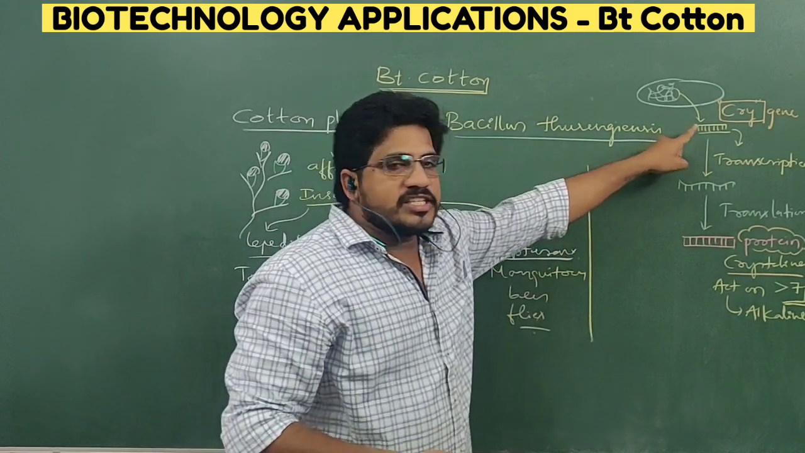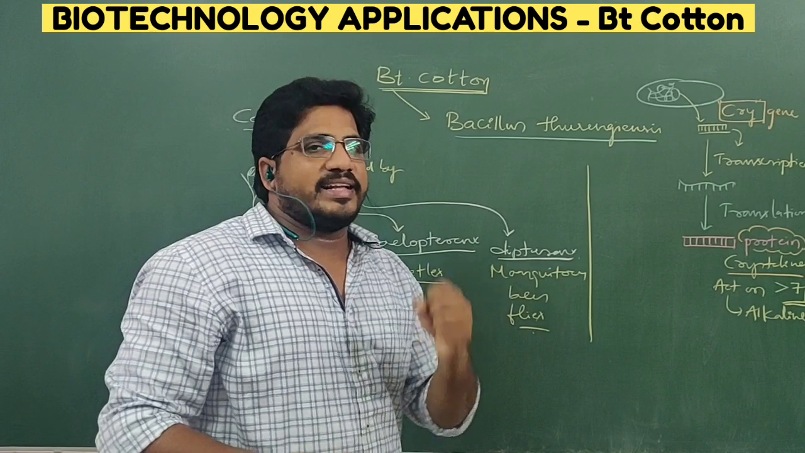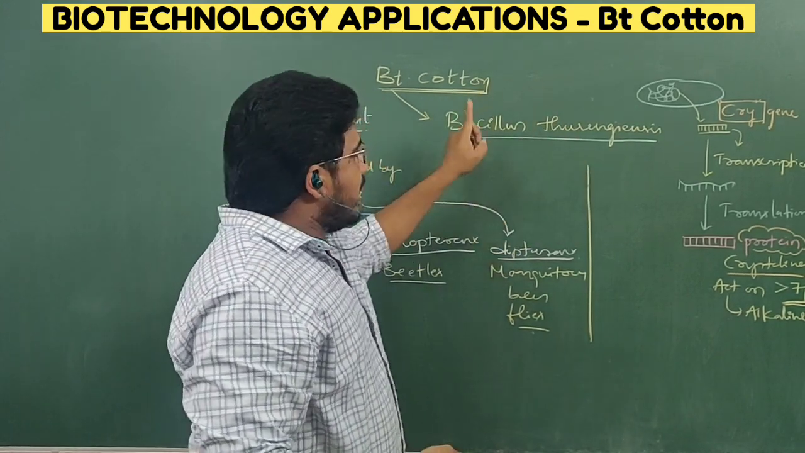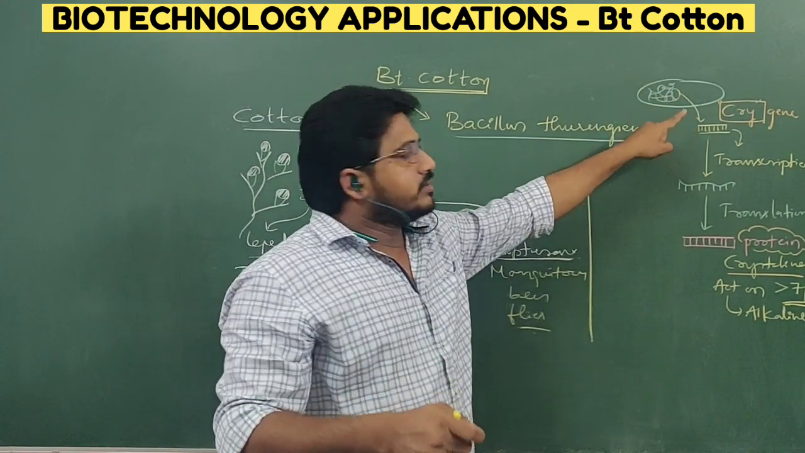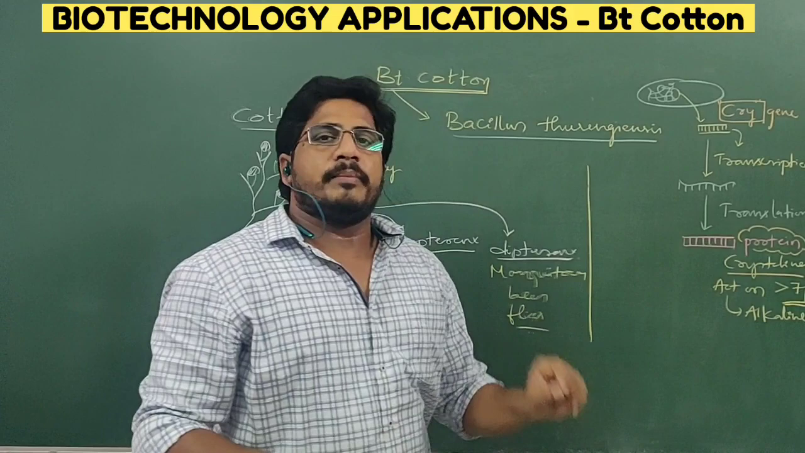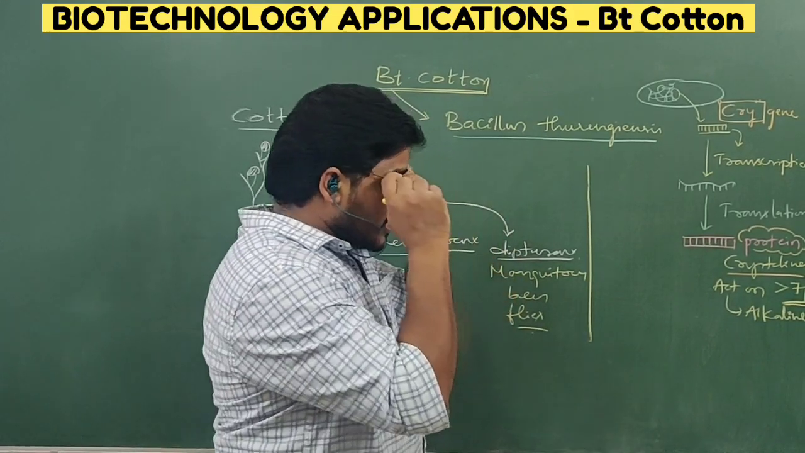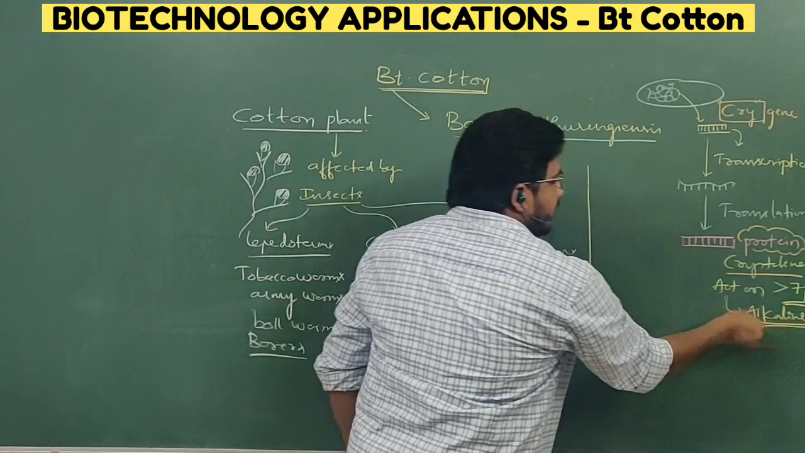That is called cry gene. Cry gene is isolated, meaning separated or extracted, from which bacteria? Bacillus thuringiensis. So Bacillus thuringiensis is a prokaryote in which one gene is identified. That gene gives a protein by transcription and translation. That protein is crystalline in nature. Mainly it acts only in alkaline medium.